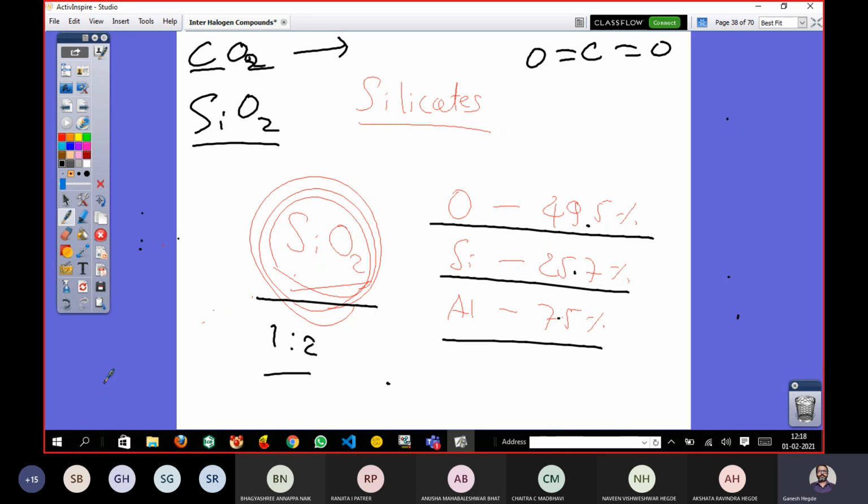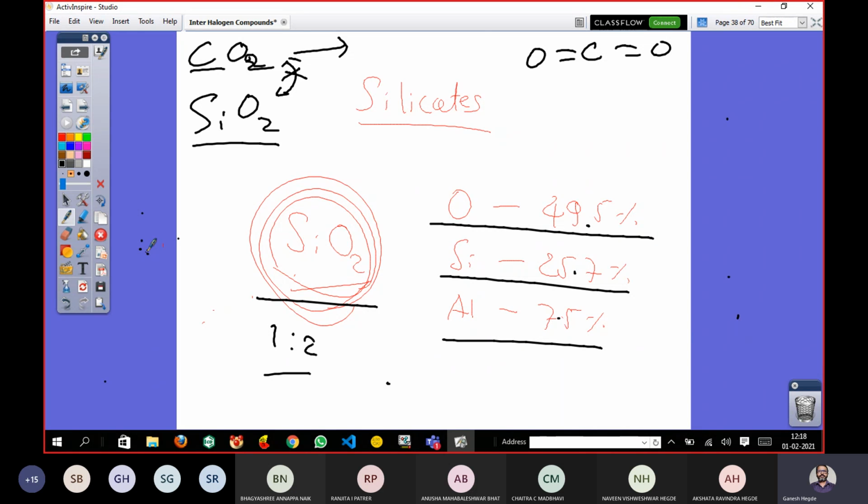So quite similarly, because silicon also comes in the same family, you can expect a similar nature for silicon also. But now there is no way of comparison between carbon dioxide and silicon dioxide, right? The overall composition is SiO2, but the structure is not just SiO2 like that.